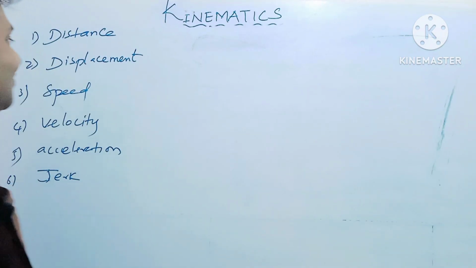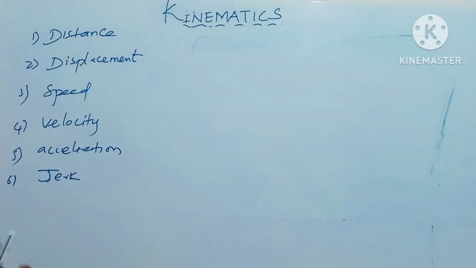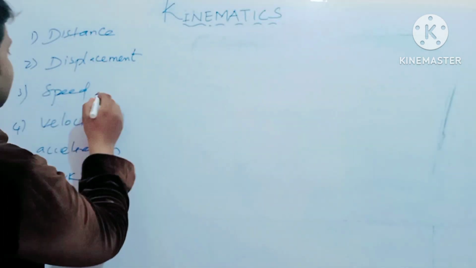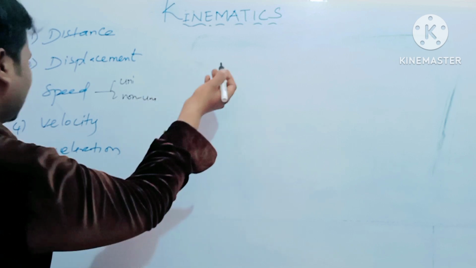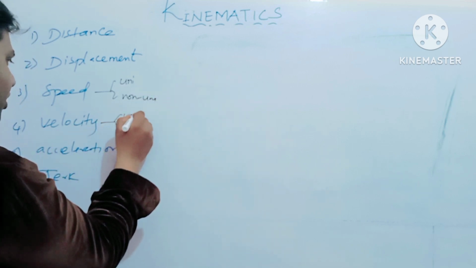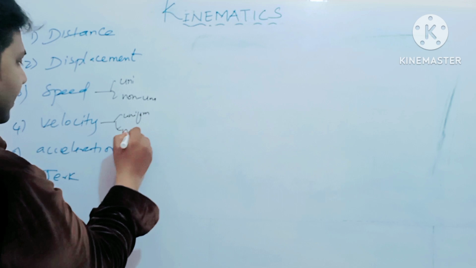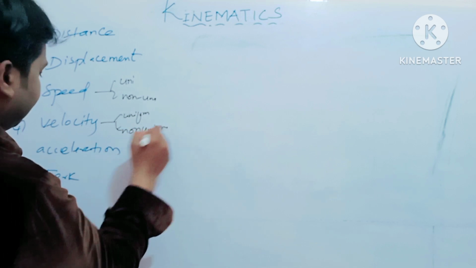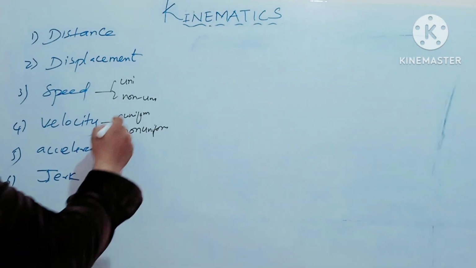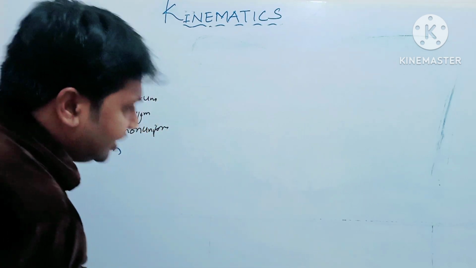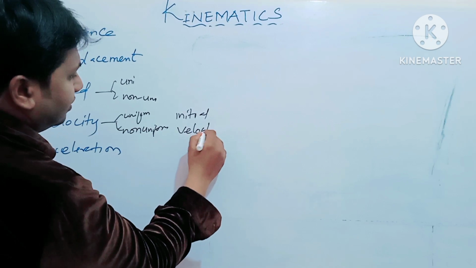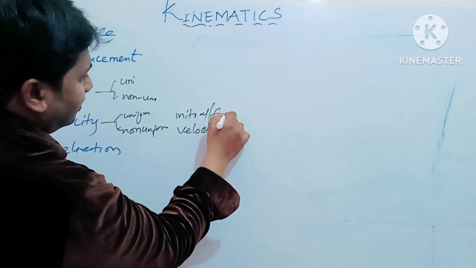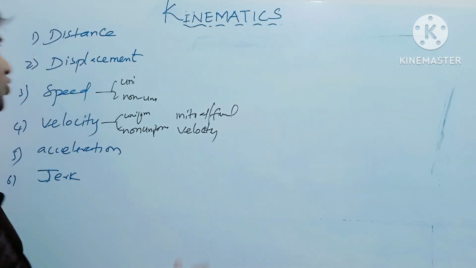Again, we come across uniform and non-uniform types of speed, and the same for velocity, uniform and non-uniform. Then you come across initial velocity and final velocity.